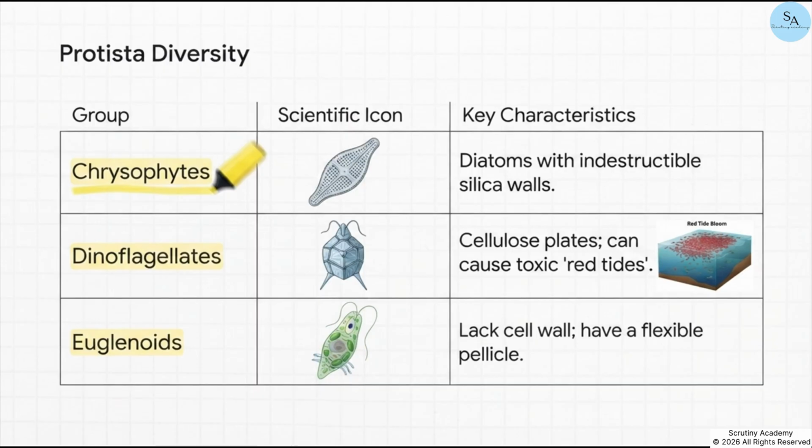Finally, euglenoids. They are super interesting because they completely lack a cell wall. Instead, they have this protein-rich layer called a pellicle that makes their bodies highly flexible.